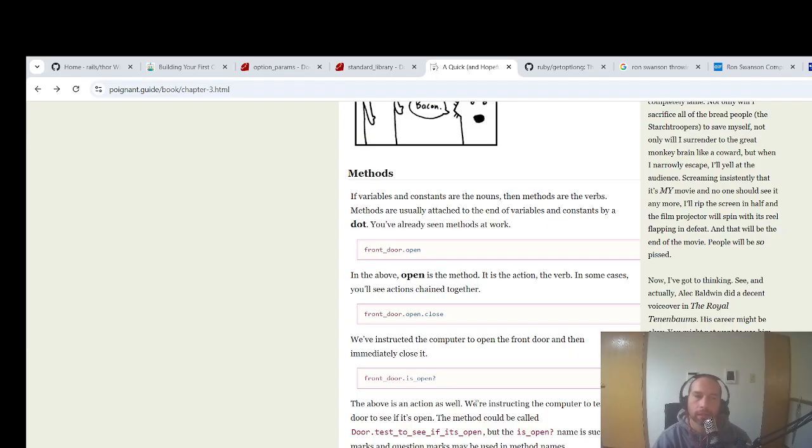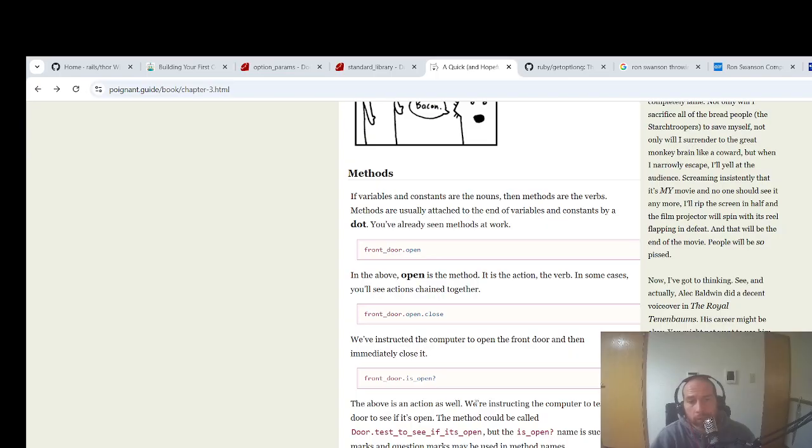Because the word method gets used interchangeably with other things as well. If variables and constants are the nouns, then methods are the verbs. Methods are usually attached to the end of variables and constants by a dot. You've already seen methods at work. front_door.open. In the above, open is the method. It is the action, the verb.